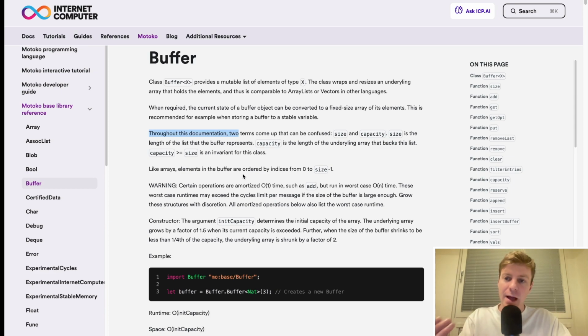So essentially, Buffer is a class that is built on top of Array. We don't need to understand exactly how it's built. If you're interested, I can provide you the link to the base library, and this is where you will see the code of how buffers are implemented. But you don't really need to care about that. The only thing you need to know is how you can define a buffer and how you can use a buffer.